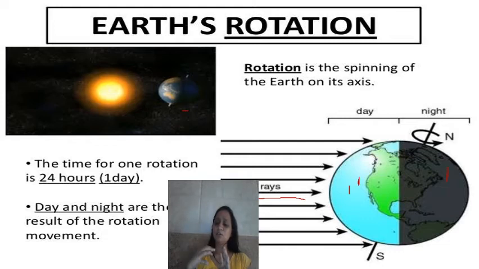And as it rotates, that part comes in front of the sun, and again there it becomes a day. The part which was in the day comes back to the backward side, and there it becomes a night. So this is how the day and night occurs.